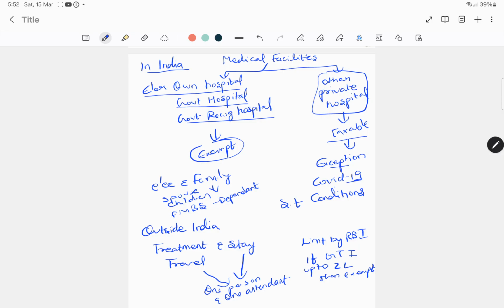For whom is medical treatment allowed? For the employee and family. Family comes under spouse, children, father, mother, brother, sister, if they are wholly dependent. Now what if the treatment is outside India? Treatment and stay, if paid by the employer, is exempt up to the limit prescribed by the RBI. And travelling expenses from here to outside India and back, if the gross total income of the employee is up to 2 lakhs, then it is exempt, otherwise it is not exempt. In case of outside India, it is exempt only for one person and one attendant, not more than that.